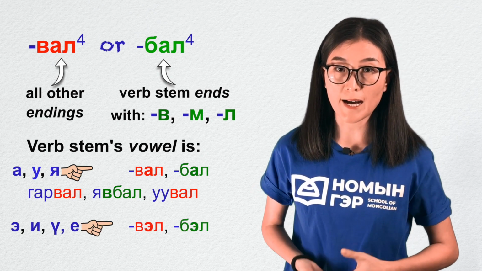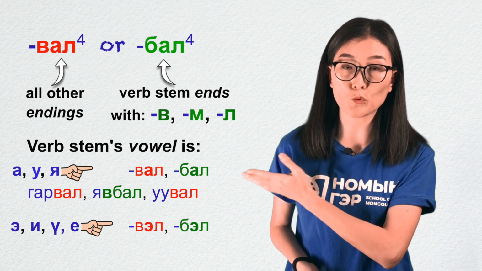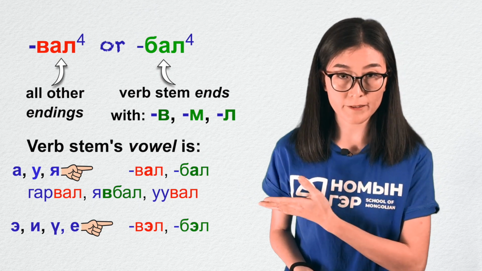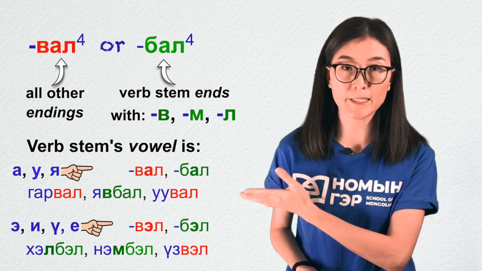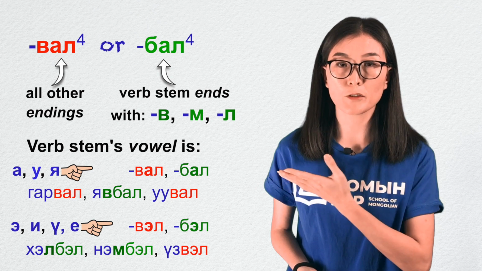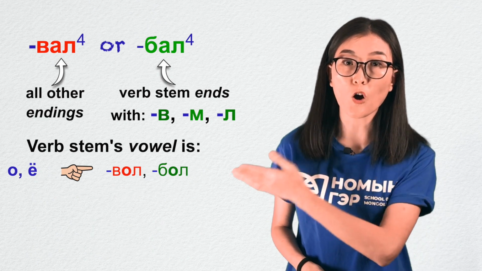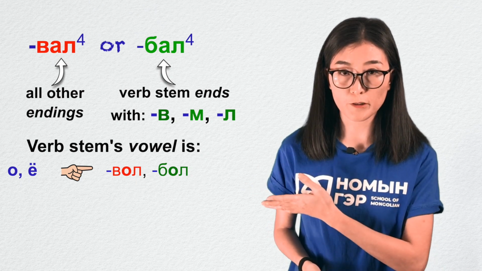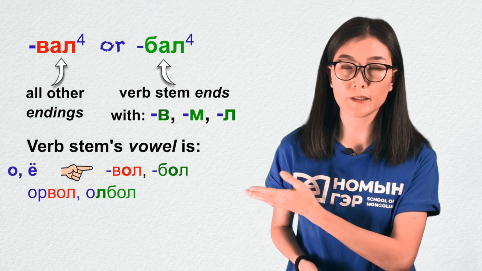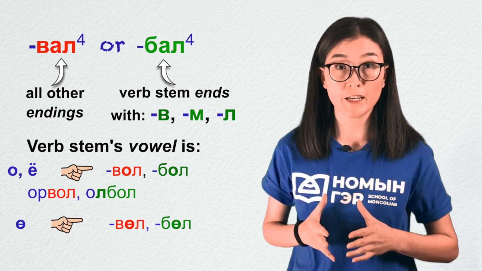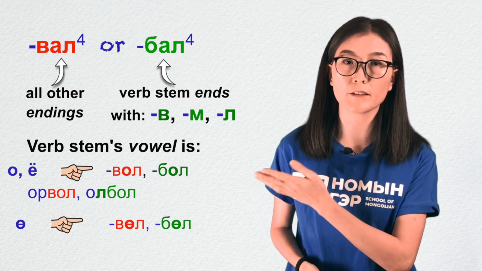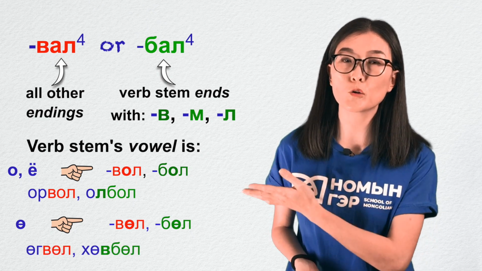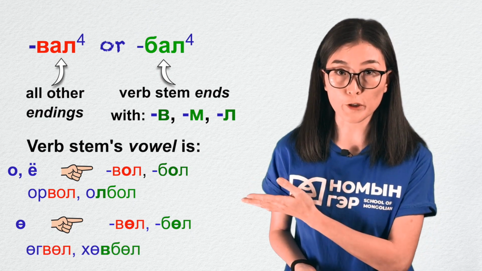When the verb stem has e, i, u, ye, you add vel and bil, as in hilbil, nimbil, үзвэл. For o, ya, it is бол and бол, as in orwol and olbol. And for o, you add vul and bul, as in ugvul and hubbul.